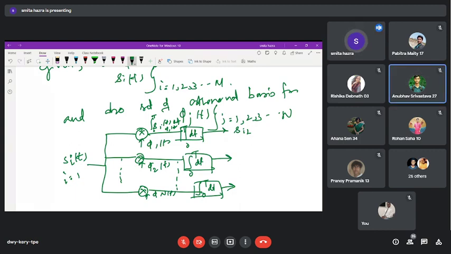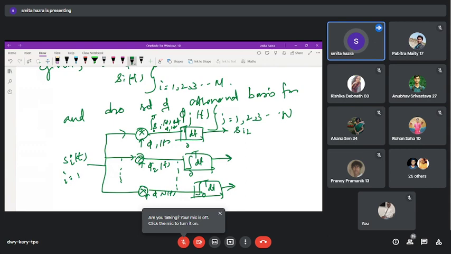Similarly, since this is the common line, here also s_i will come. Whatever input we feed here, the same input is fed into N lines, nothing else, as per the schematic diagram. And across the second line, the product block gets the other input phi_2, so we get s_i(t) into phi_2(t), and you take the integration over this.